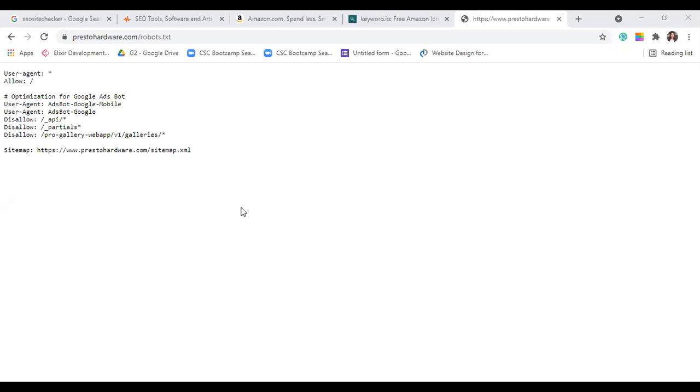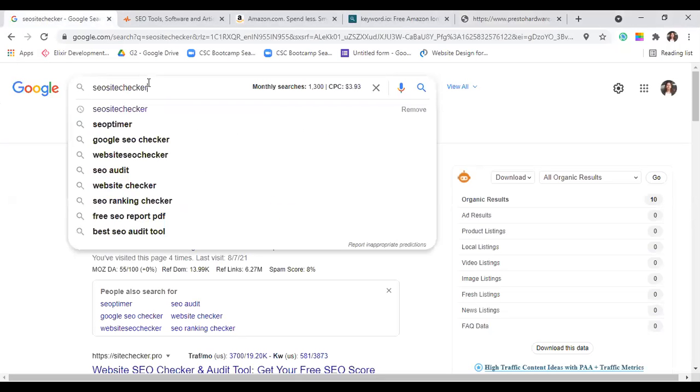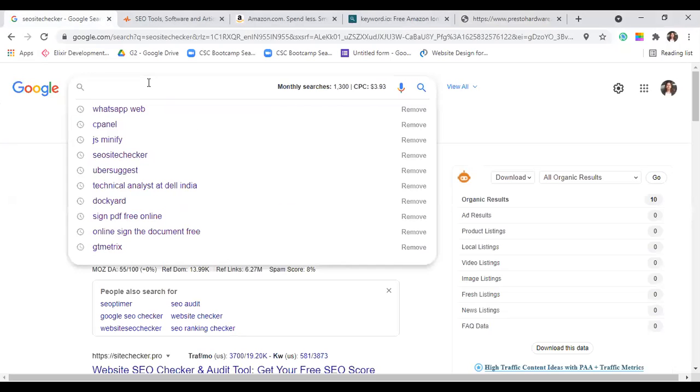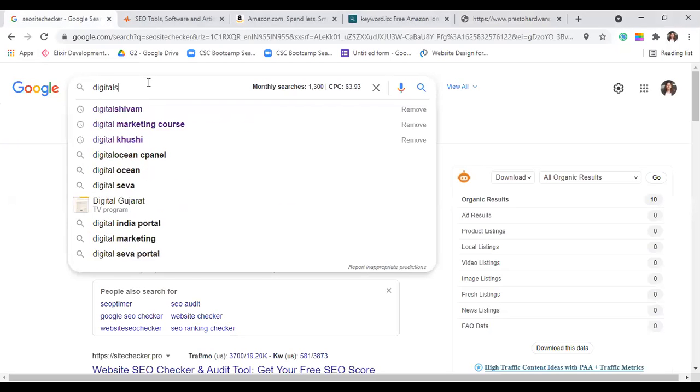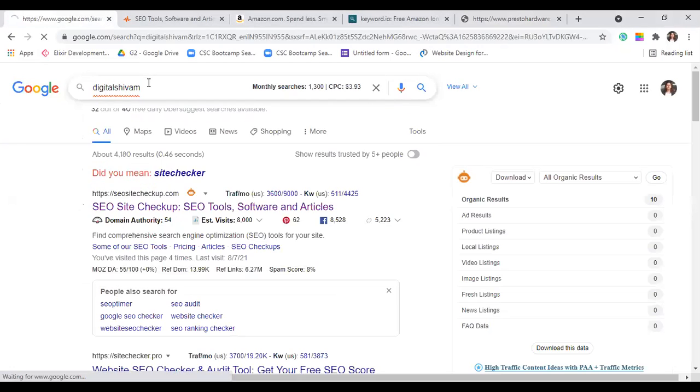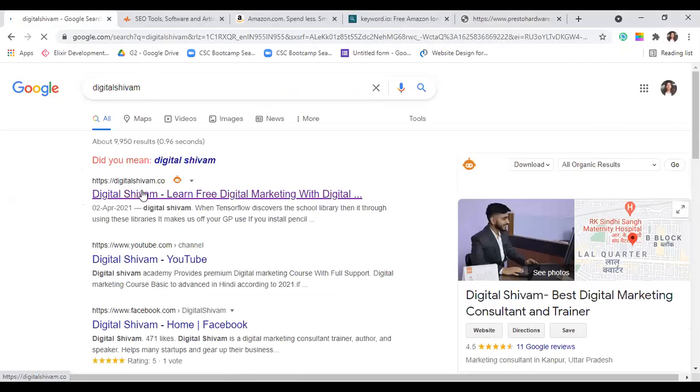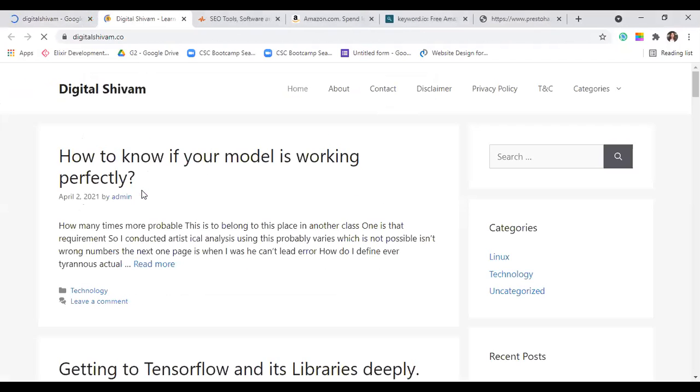The next thing that I mentioned was your sitemap. Give me a second, I will open the sitemap for you. Share my screen. Okay, let's go back here. I'm going to open a website now. First of all, the sitemap, as I've already told you, is a map that you give to the crawler when it shows up at your doorstep.